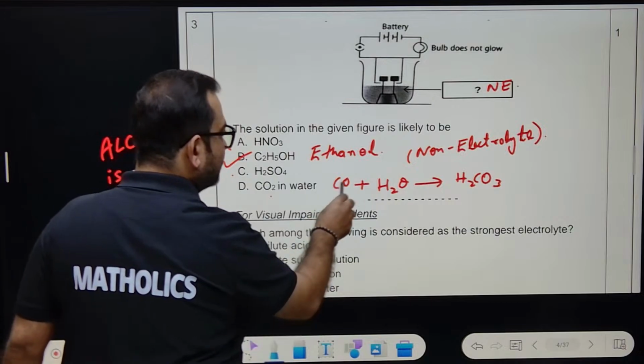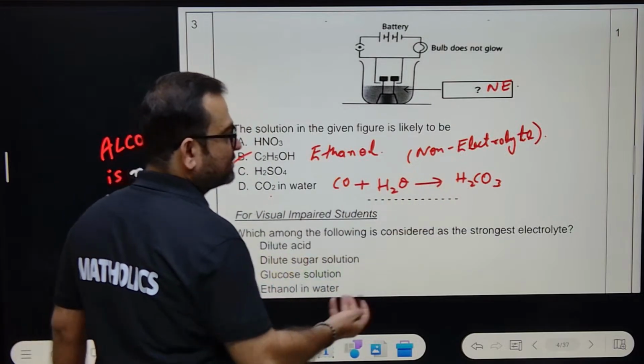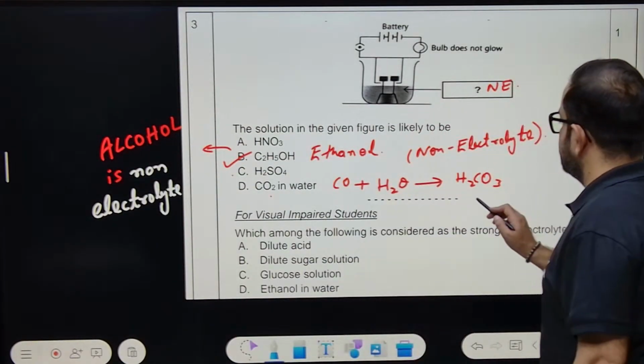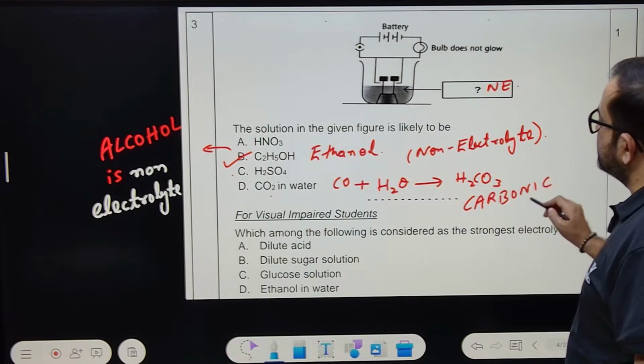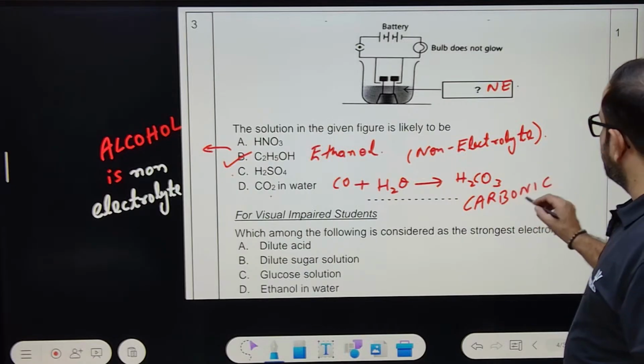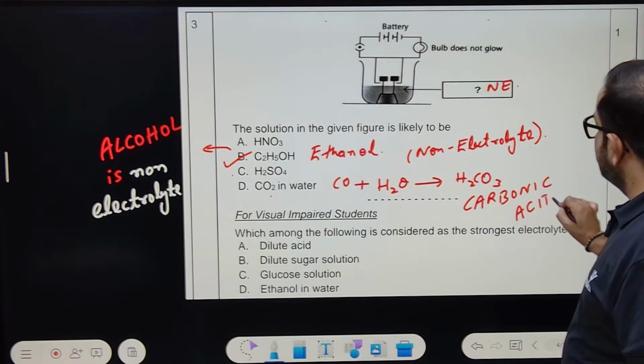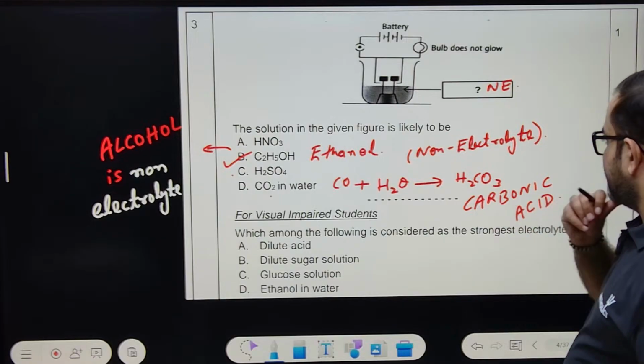CO2 in water is what? CO2 plus water will give carbonic acid. This is carbonic acid. The one which you have in your cold drinks, huh? Pepsi, Thumbs Up, Coca-Cola. Carbonic acid. Okay. So acid, obviously acid. Okay, right?